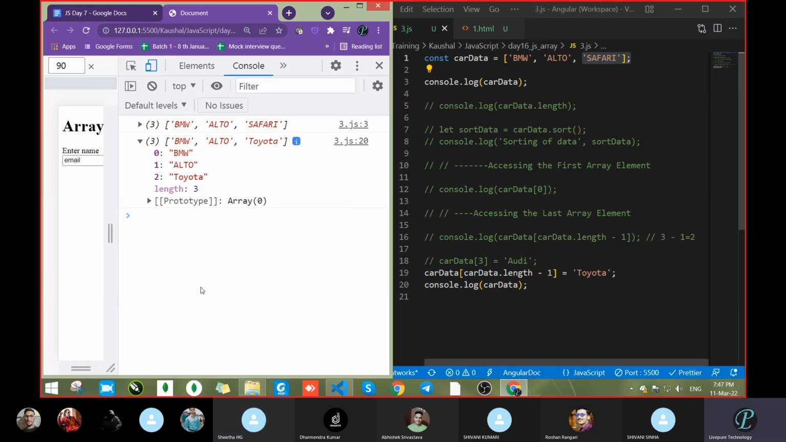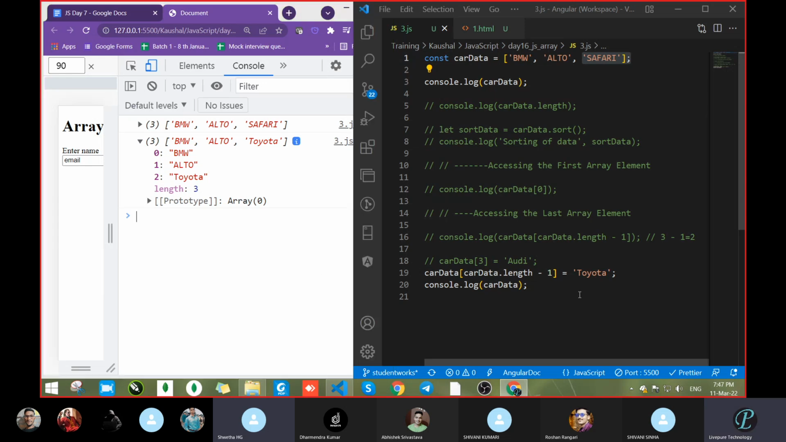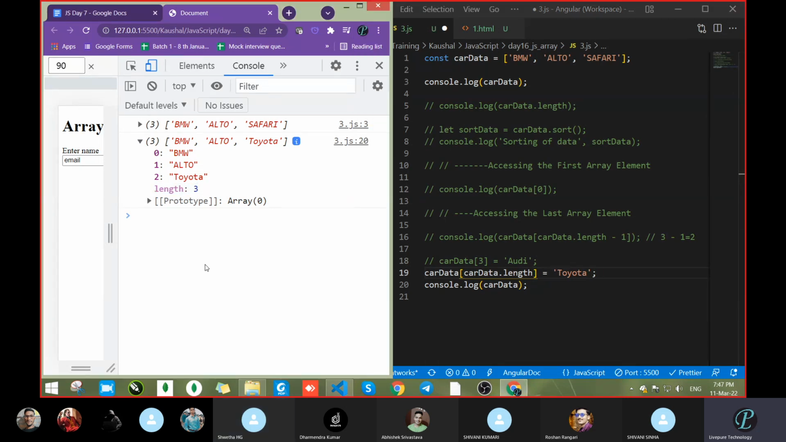Sweta, what did you do? What is the mistake? Why did that Toyota go to the third position, meaning the last one? We have 3 values, correct? So remove the minus 1. Now the length is 3, but what is the last position's index? 2, correct?